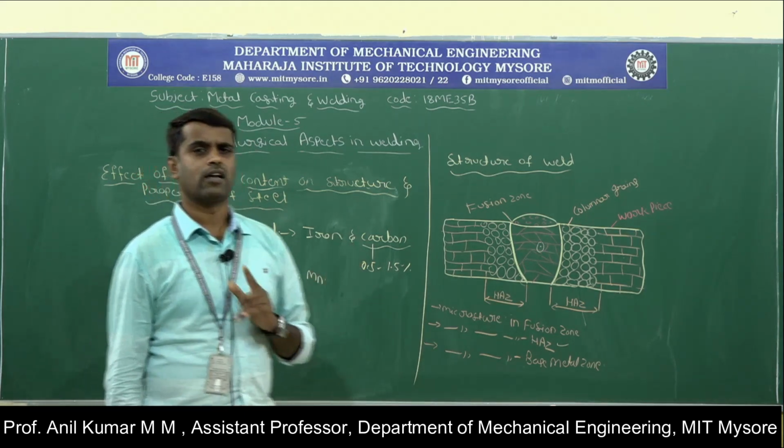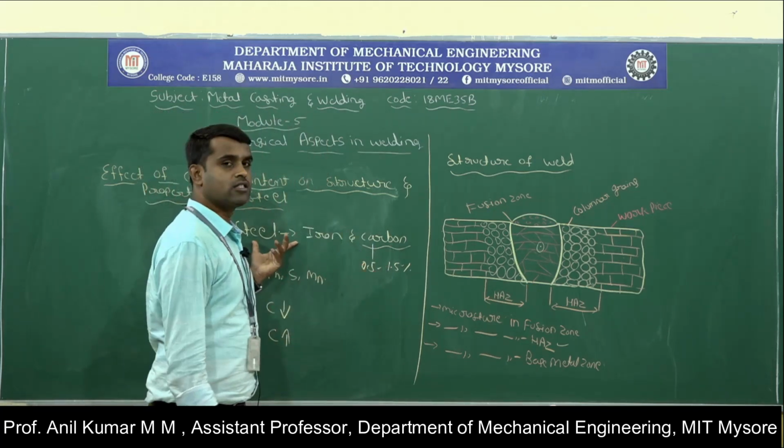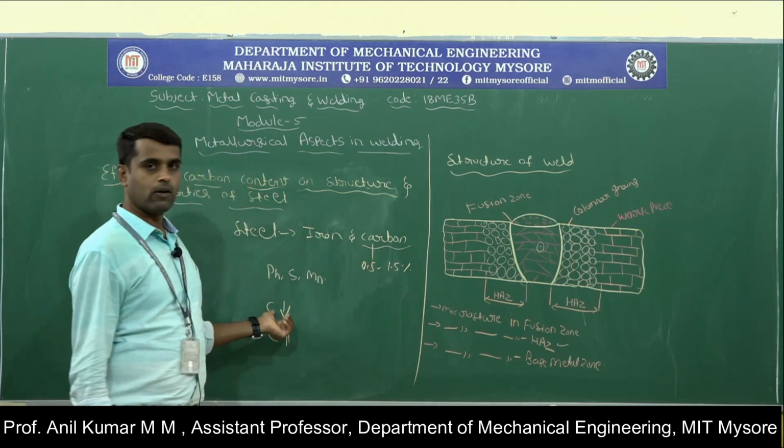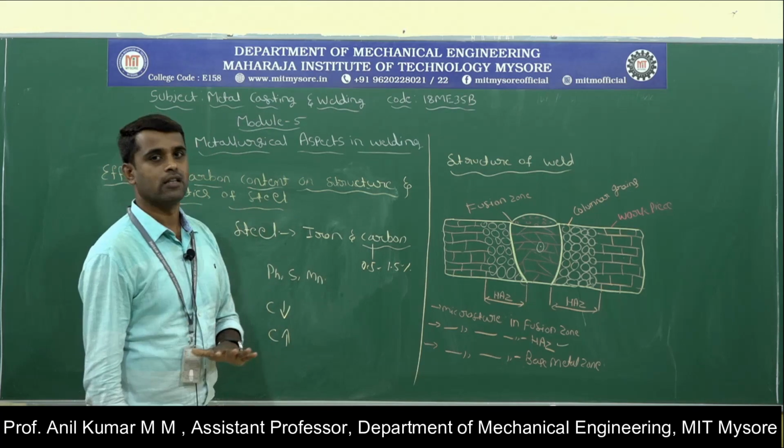We have to concentrate more on the carbon content, because it directly affects the physical properties of the steel material. If the carbon content is very low, it makes the steel soft and ductile, and that can be easily welded.